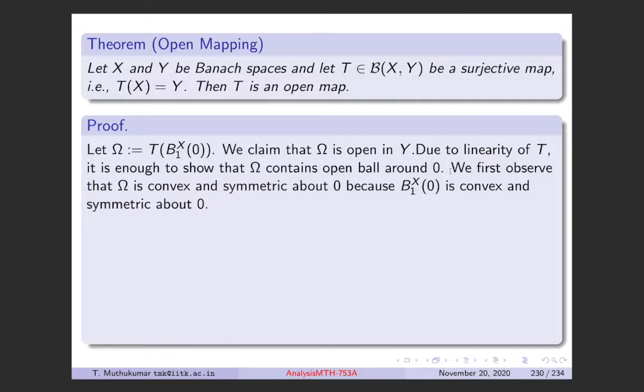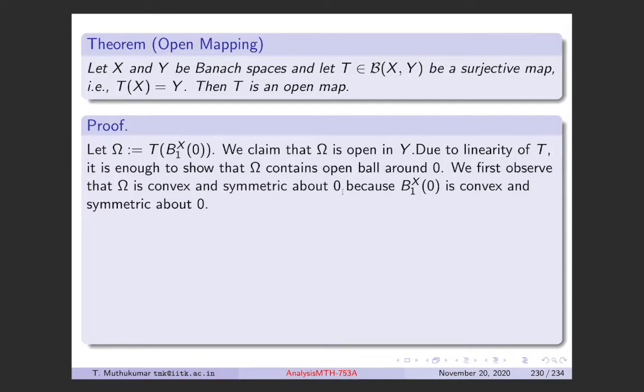Also, we observe that this unit ball B1 in X is convex, so its image is also convex, because the map is a linear map. It's also symmetric about the origin.